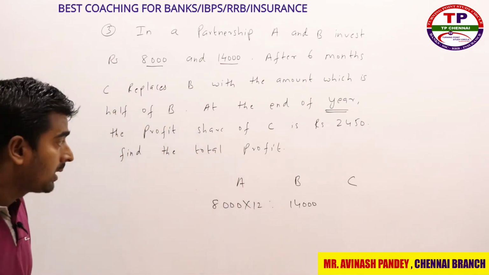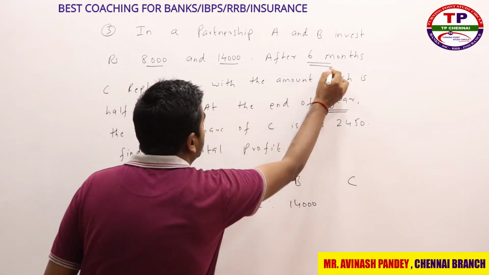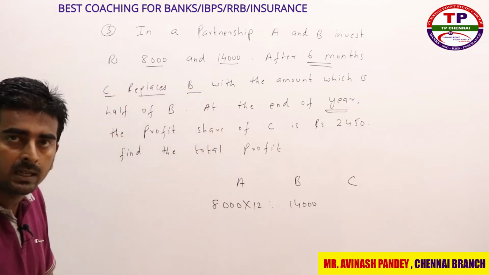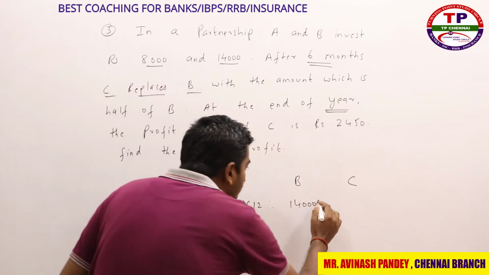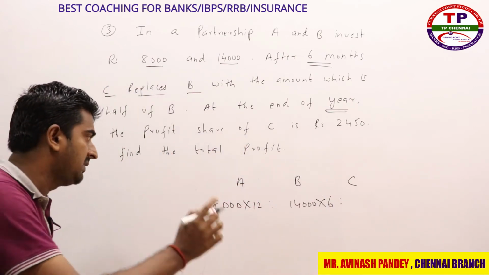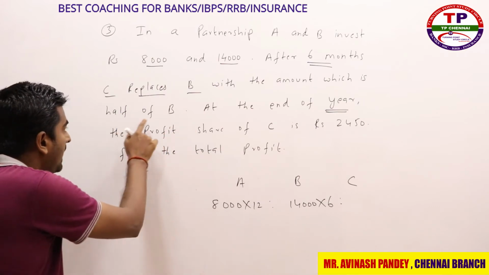What about B? You can't say that B is 12 months. Why? Because clearly they have mentioned that after 6 months, C replaces B. That means B was there in the picture for how many months? 6 months. It is not 12 months, it is nothing but 6 months. After 6 months, what happens? C replaces B with the amount which is half of B.